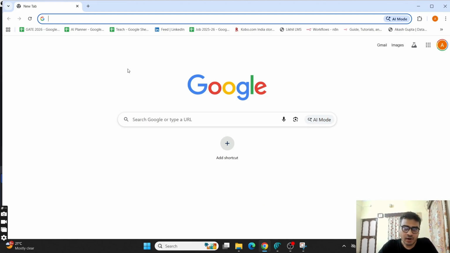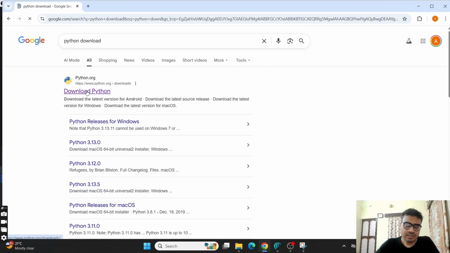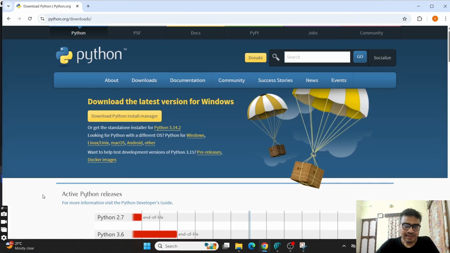So first, let us download Python and install it. To download Python, you will just go to Google and search for Python download, and then you will go to the official website of Python. And then to download, you will just click on this Download Python Install Manager. When you click on it, this will basically download the latest version of Python for you.